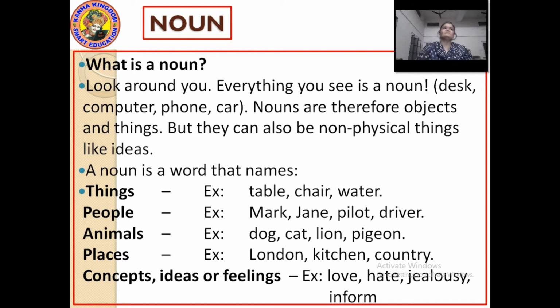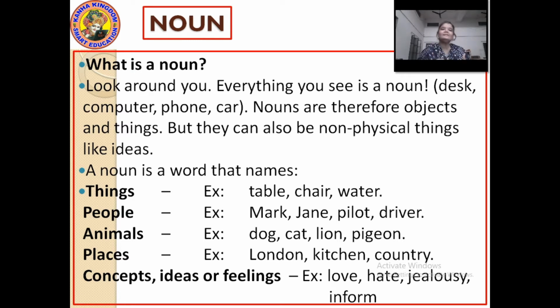Okay? So, if I ask you for examples, what can you see around you? Trees, mountains, animals, TV, speaker, mobile, computer, car, different vehicles you can say. Okay? Then different people, either they are your friends, your parents, your relatives, anybody. Okay, you can see different things.